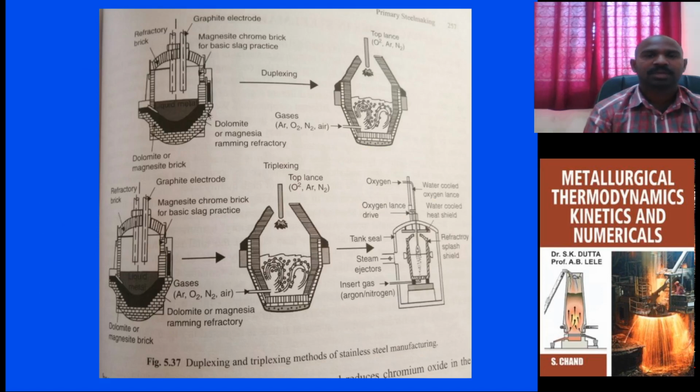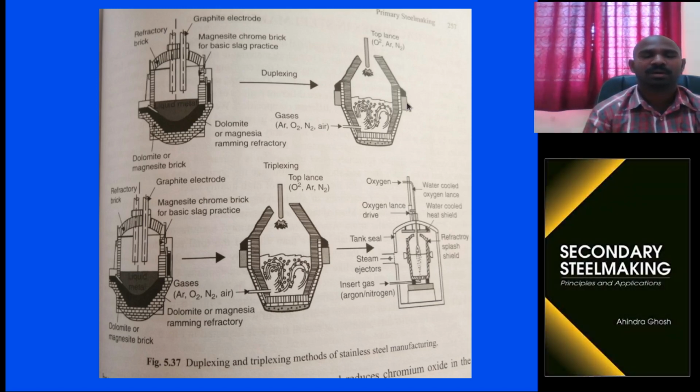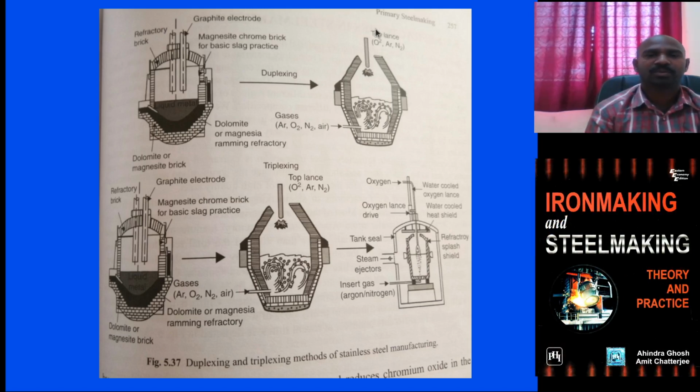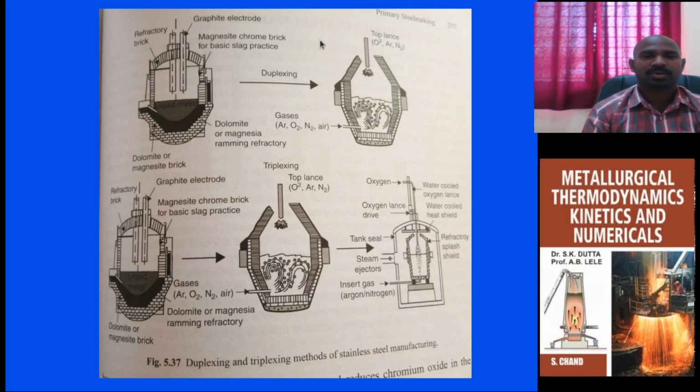These are the schematics. Using the electric arc furnace, you convert high carbon ferrochrome into molten metal. That molten metal is poured into the AOD vessel, and in the AOD vessel you inject from the top and bottom. Usually from the top you supply the oxygen, from the bottom you supply the inert gas, so that you achieve desulfurization and decarbonization. This combination of processes is called the duplexing stainless steel production process.